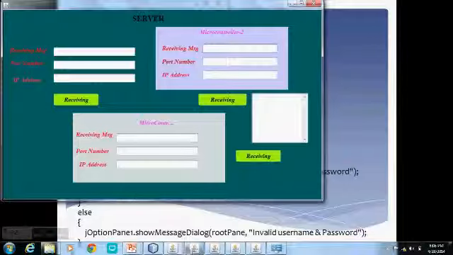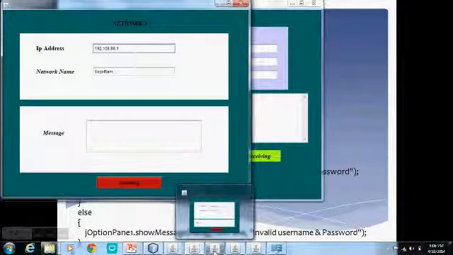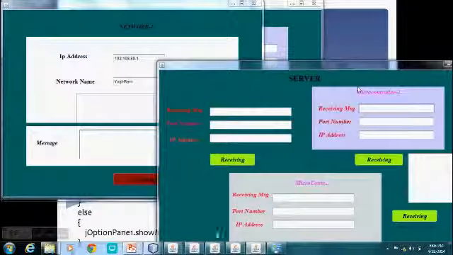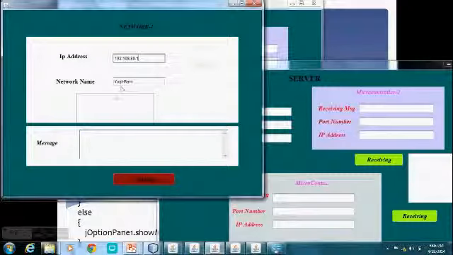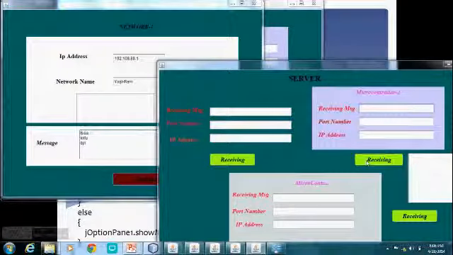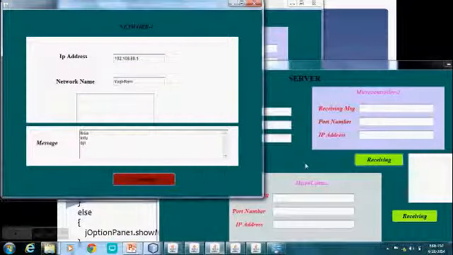Then I'm going to minimize this page. And this is my network. Actually here I'm going to create three networks: network 1, network 2 and network 3. In network 1, if I type any message and send it, it will be received by the server.